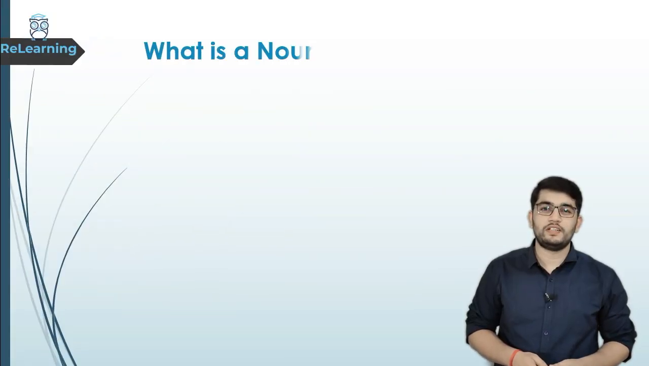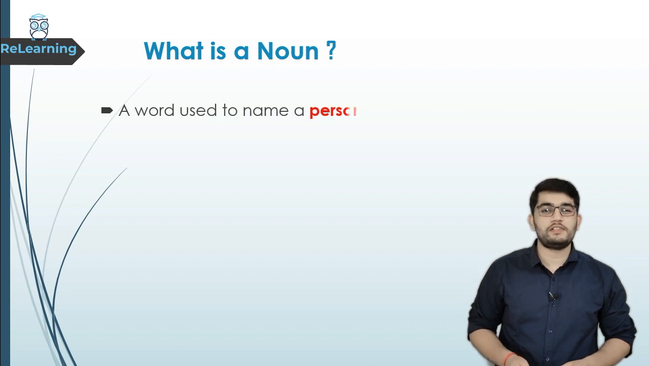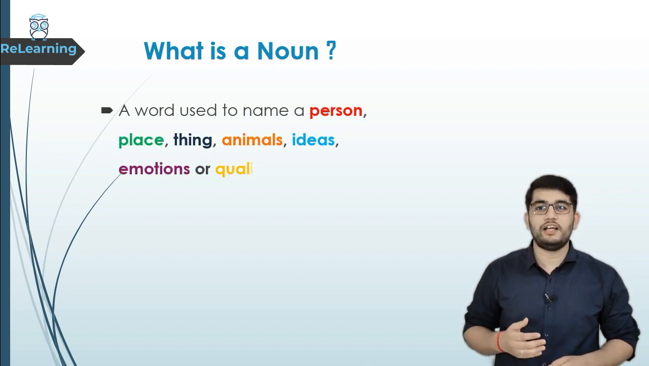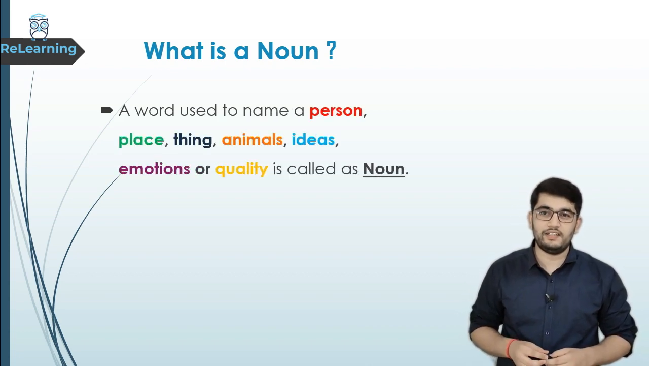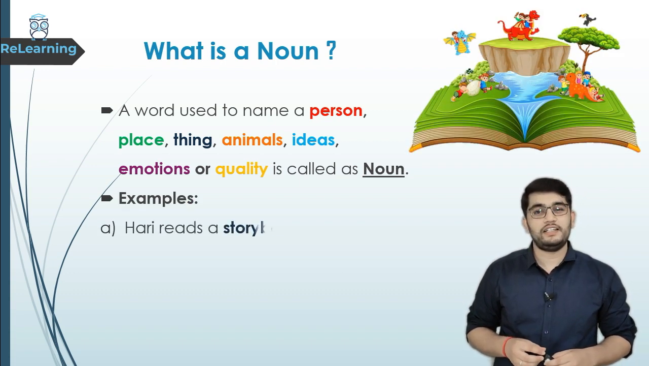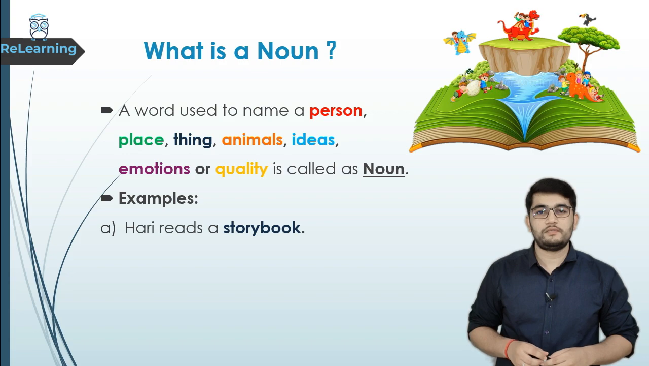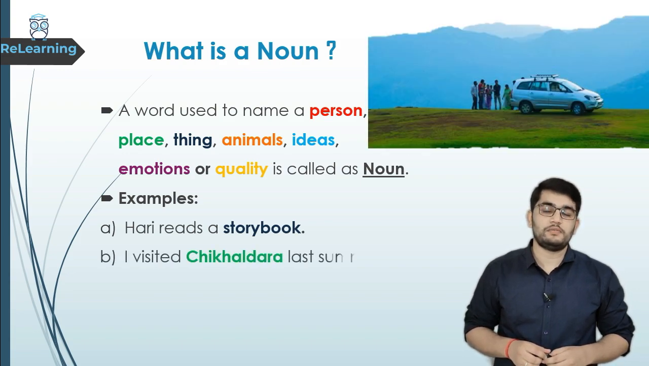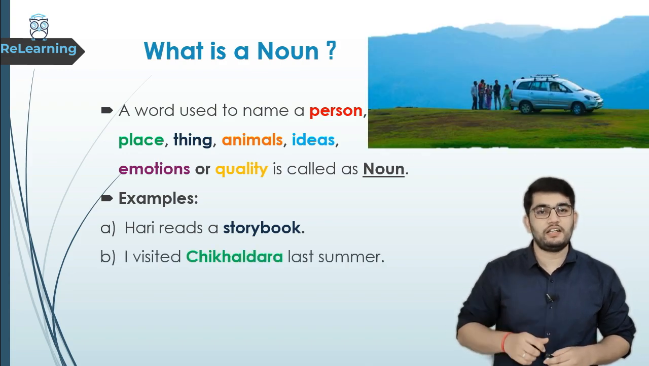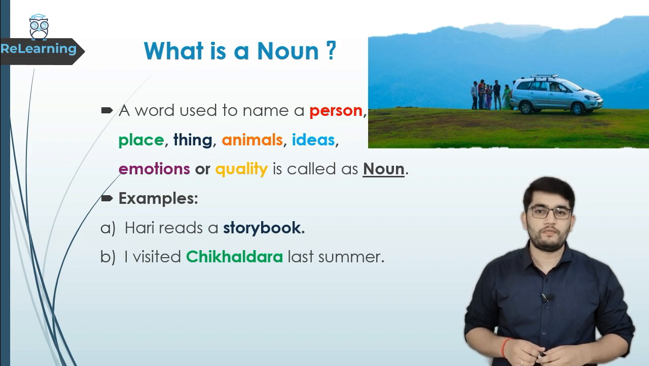What is a noun? A word used to name a person, place, thing, animal, ideas, emotions or quality is called a noun. Let's see some examples. Hari reads a storybook. In this sentence, storybook is a noun. Next, I visited Chikhaldara last summer. In this sentence, Chikhaldara is a noun.